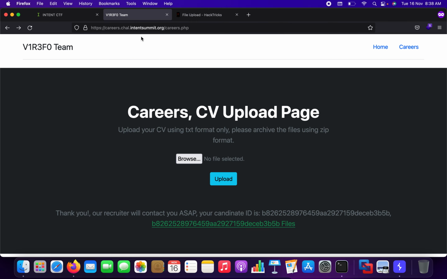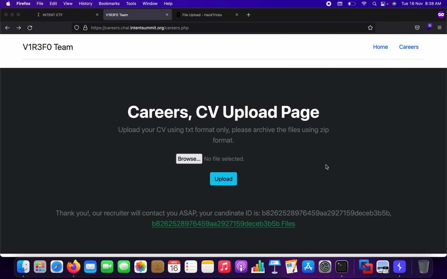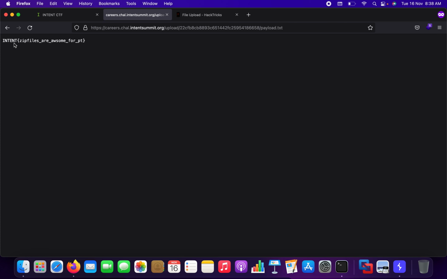So let's just try it out. Let's go in here and open it up, upload it, just go to the file and payload.txt, and as you can see we have the file right over here.